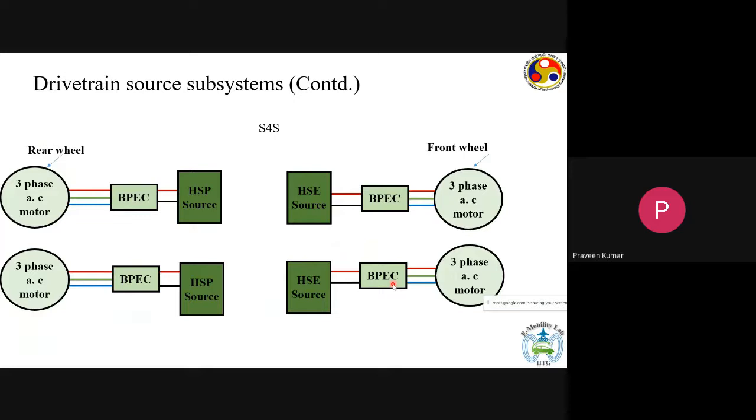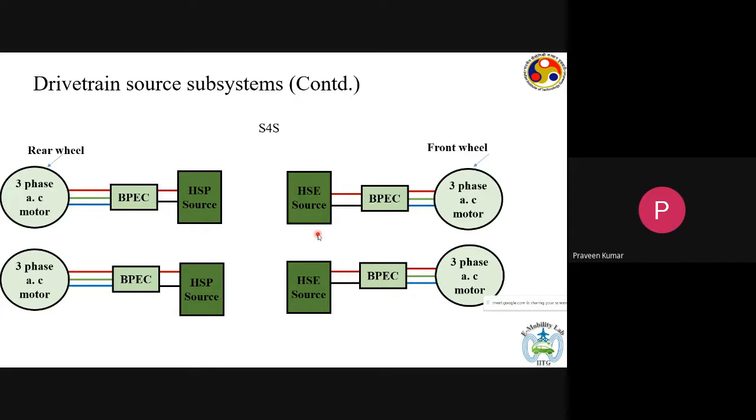We can also have a configuration where all four wheels are driven by independent motors and each of the motors has its own energy source. It can be an HSP source or an HSE source. This is a pure electrical architecture. So each wheel is not just a wheel, but it's a motor plus converter plus battery, everything integrated together. So we can even think of such kind of an architecture.